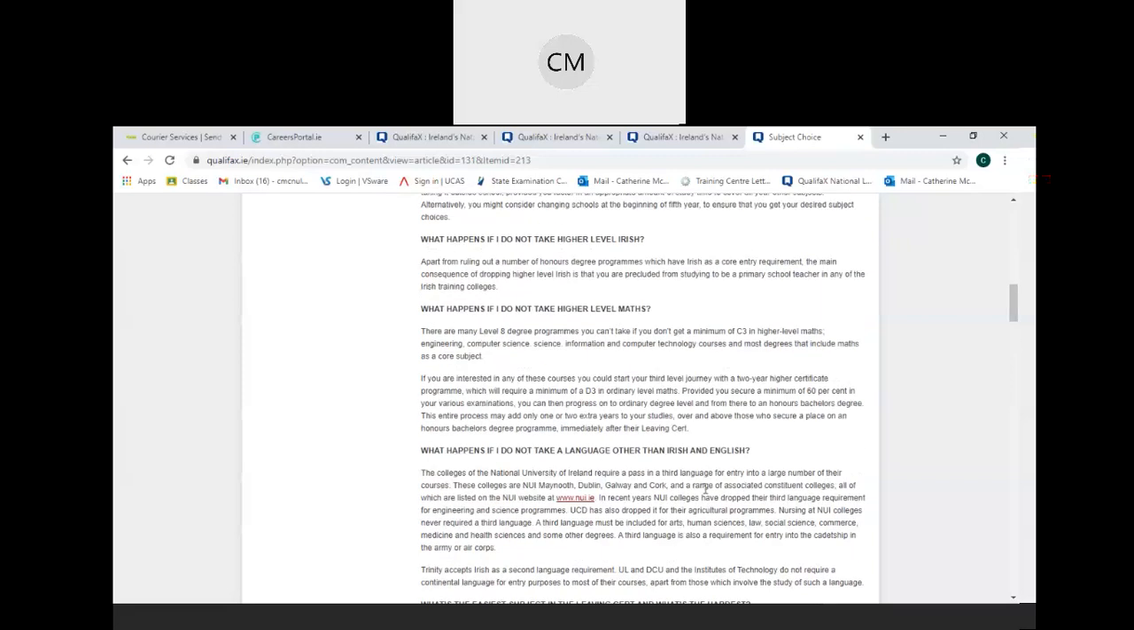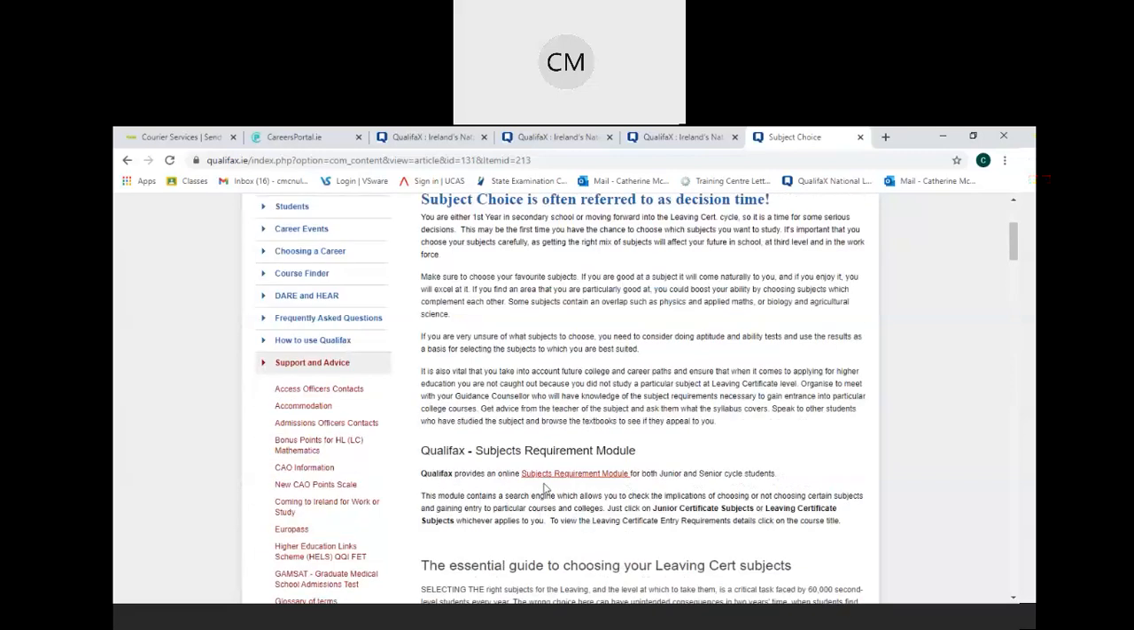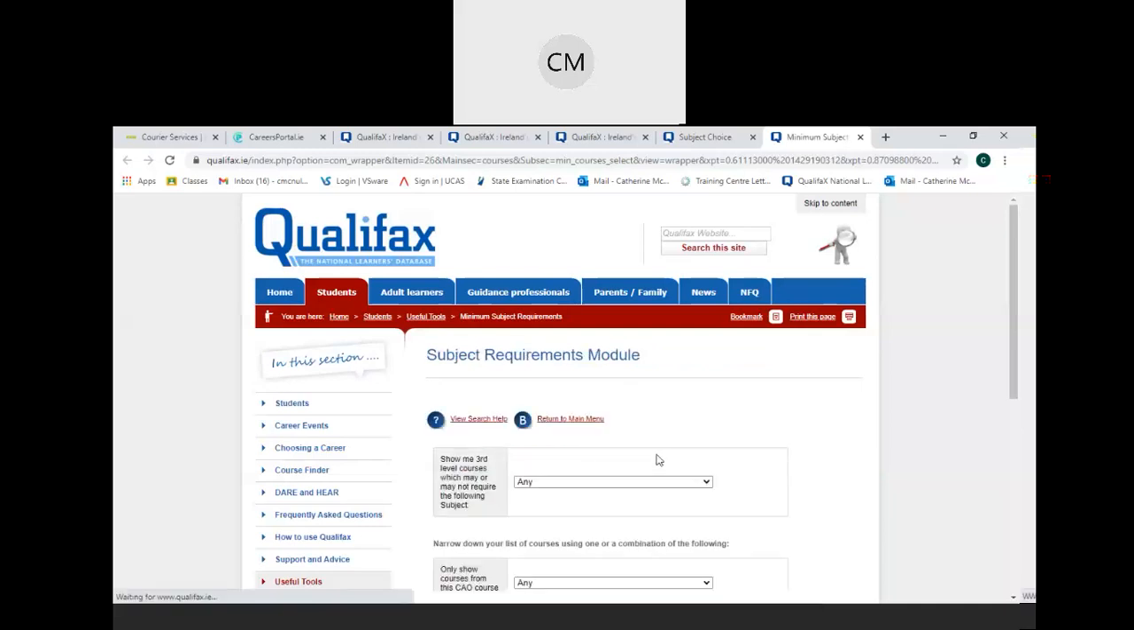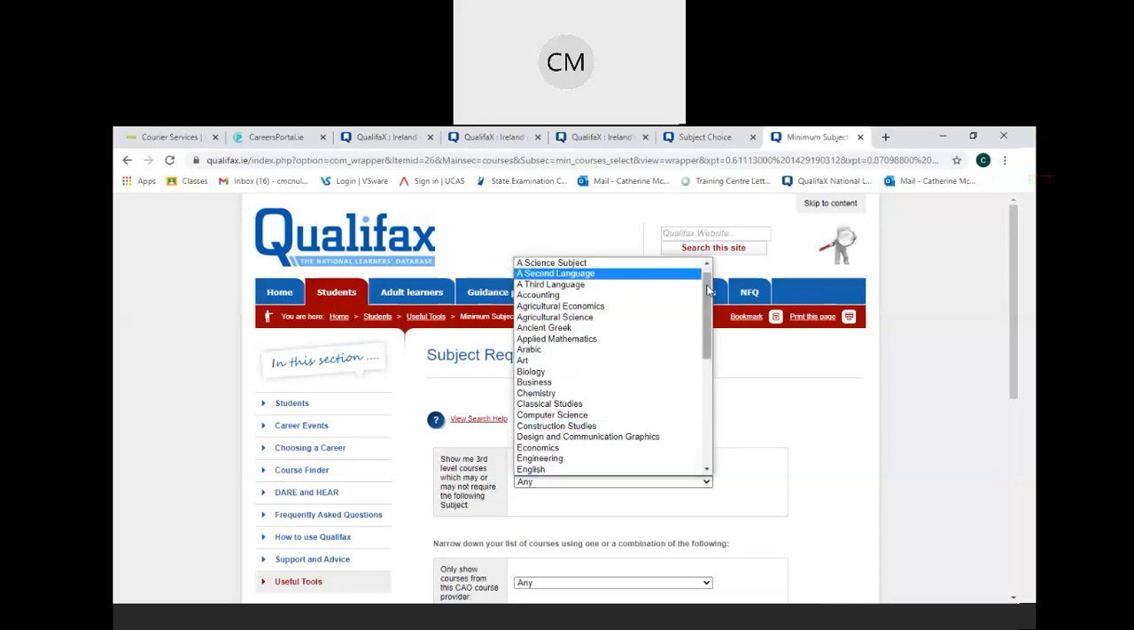So if we go back up to near the top of the page, you will see a link here, subject requirement module. So if you click on that link, so you're interested in the Leaving Cert subjects, so click on that, and this brings me to a search bar. So this allows you to check the implications of choosing or not choosing a certain subject and gaining entry into a particular course or college. If you click on it, it'll give you a list of options here. Show me third level courses which may or may not require the following.